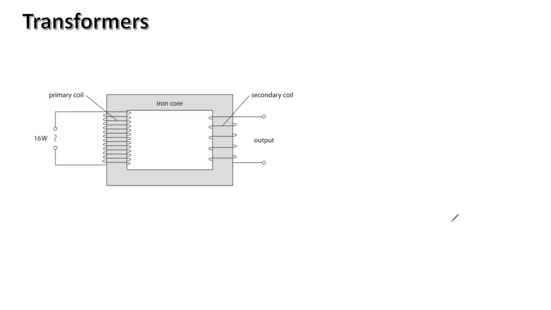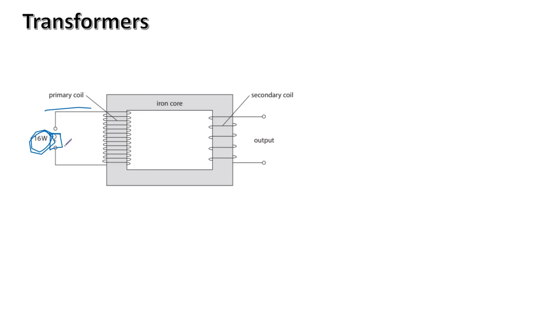Then you have transformers. Transformers are used to step up, that is increase, or step down, that is decrease, the voltage. So you have two coils of a transformer. One is the primary coil, the other one is the secondary coil. How do you identify which one is the primary, which one is the secondary? The coil that is connected to the power supply is always the primary coil. So you see it's an AC power supply. A transformer only and only works with AC.